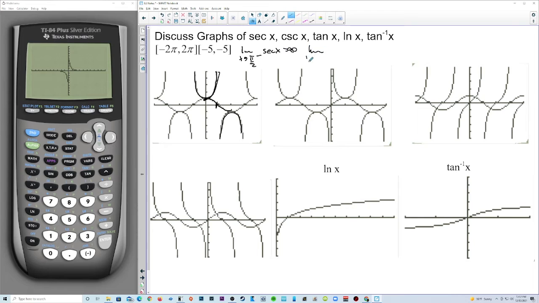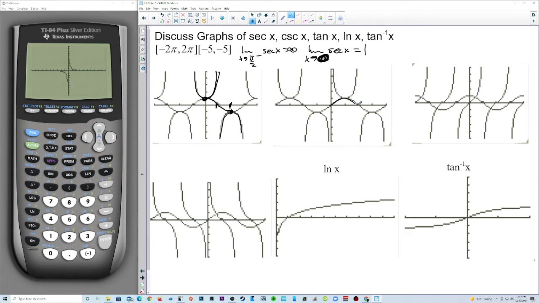Or we would need to know the limit as x approaches 0 of secant of x, that's equal to positive 1, or the limit as x approaches pi of secant of x, that's equal to negative 1.